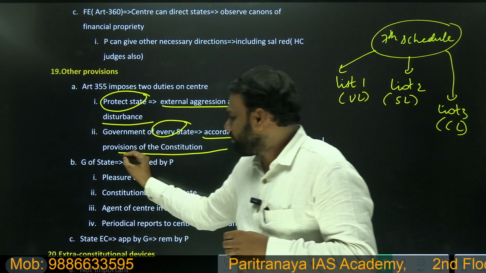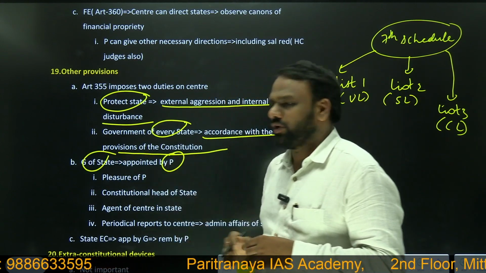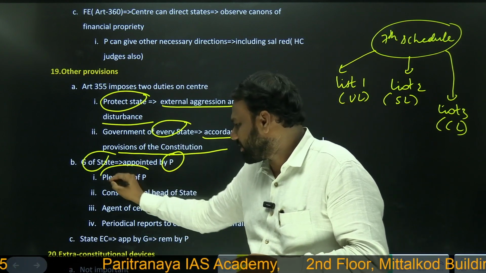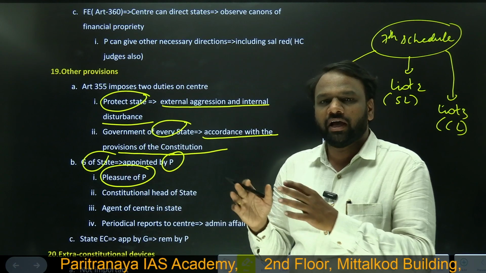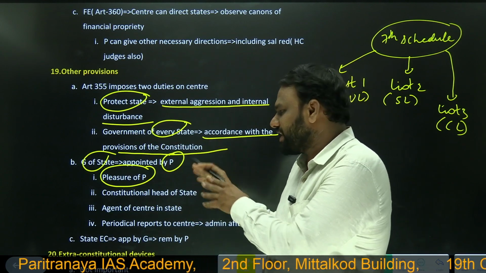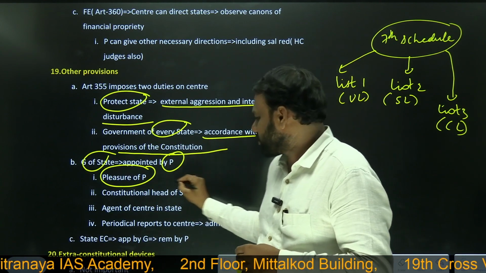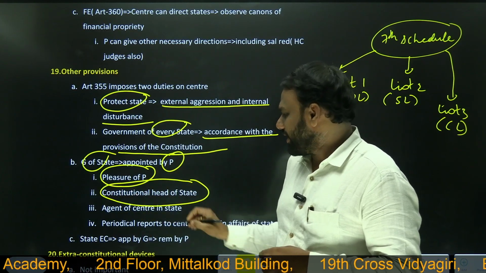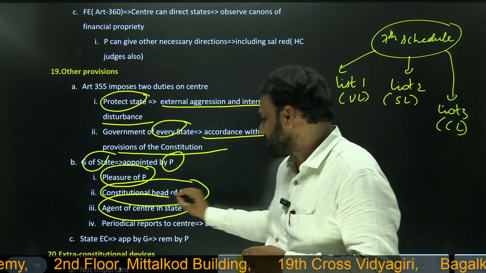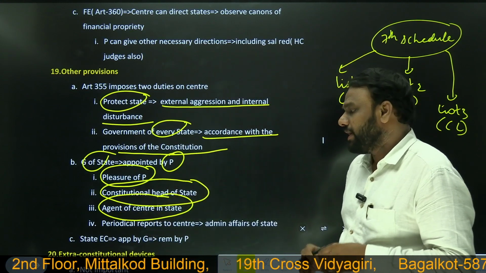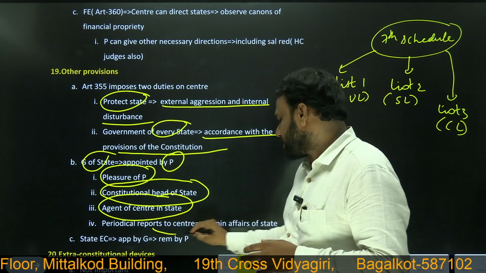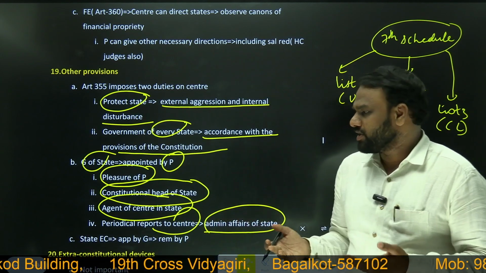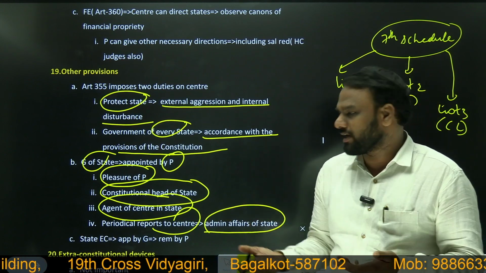Next, governor of a state is appointed by president. Very important. So how long the governor will stay in his office? As long as he enjoys the pleasure of the president. It means as long as president is happy, governor will stay in his office. Next, who is constitutional head of state? It is not chief minister, but it is governor. Next, governor is agent of the center in state. Very important. Next, governor periodically reports to the center about the administrative affairs of state, how the administration is running in the state. So all this information will be presented to the center by the governor.